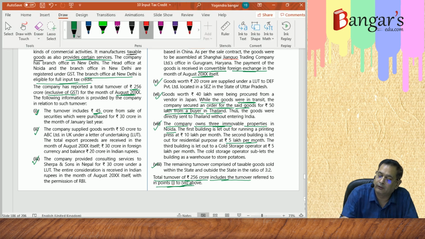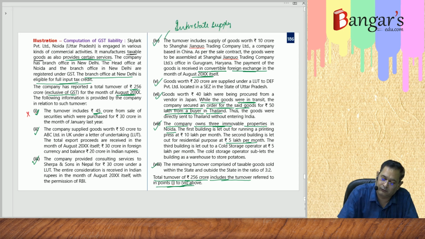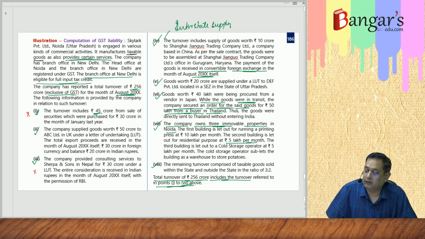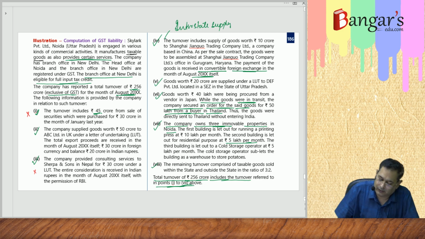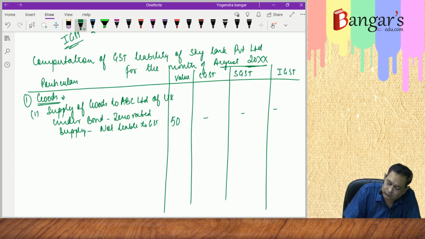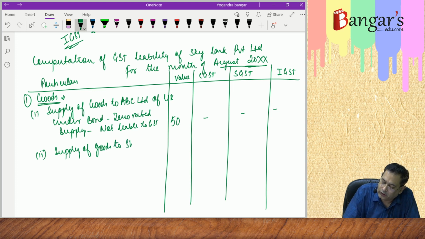Which points will be considered afterwards? We are marking them with this. Then supply of goods to Shanghai Xingao Trading Company. How much is it?